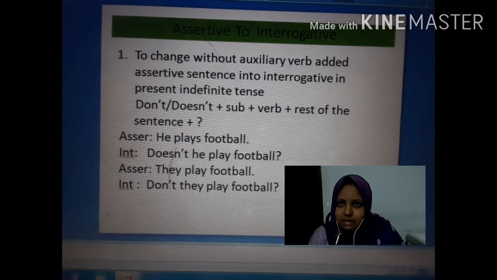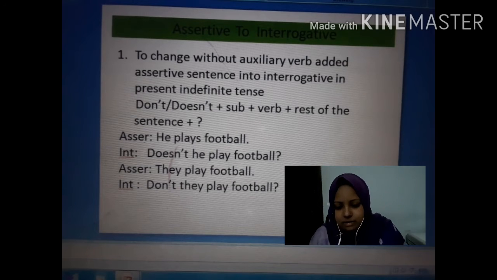Notice that in this sentence there is no auxiliary verb. So what will you do to change this sentence into interrogative? The structure will be don't or doesn't plus subject plus verb plus rest of the sentence plus note of interrogation.